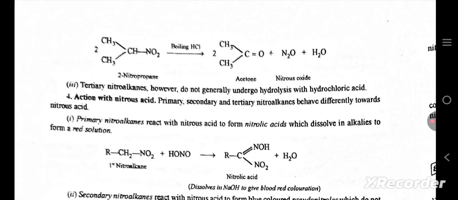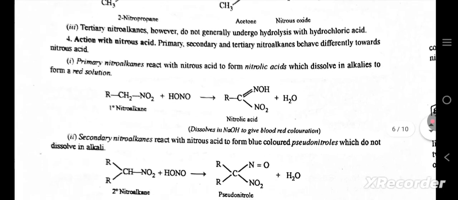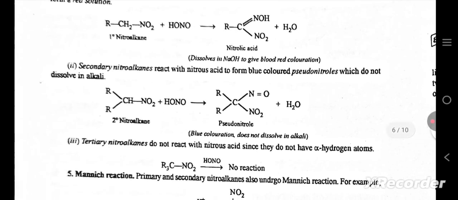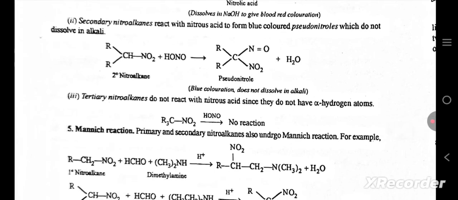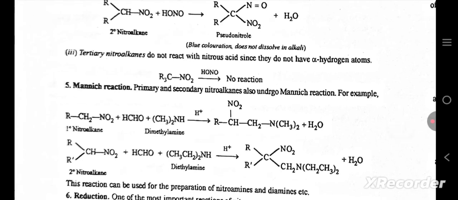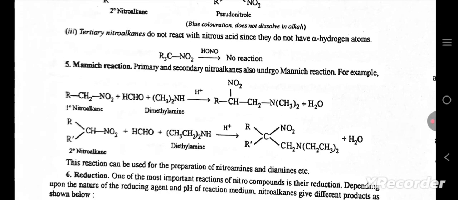Action with nitrous acid. Primary, secondary, and tertiary nitroalkanes behave differently towards nitrous acid. Primary nitroalkanes react with nitrous acid to form nitrolic acids, which dissolve in alkalis to form a red solution. Primary nitroalkane to nitrolic acid. Secondary nitroalkanes react with nitrous acid to form blue-colored pseudonitroles, which do not dissolve in alkali. Secondary nitroalkane to pseudonitrole. Blue coloration, does not dissolve in alkali. Tertiary nitroalkanes do not react with nitrous acid since they do not have alpha hydrogen atoms.